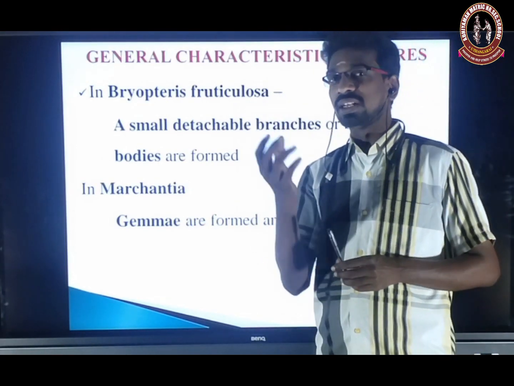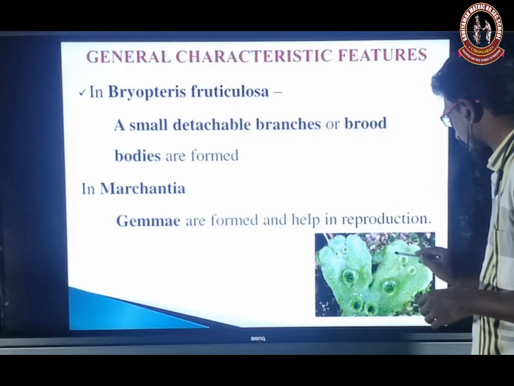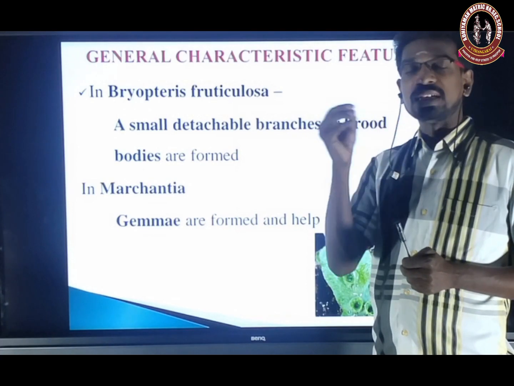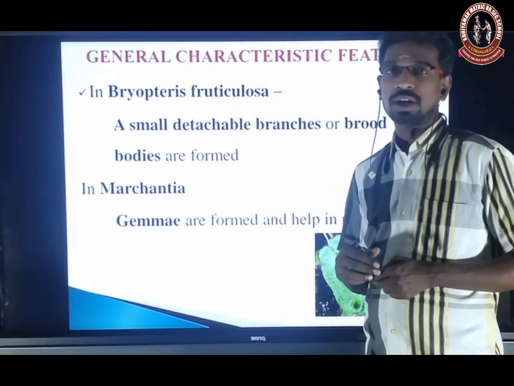The gemmae are formed, and this is self-reproduction. Gemma is a cup-like structure, as indicated here. Inside it there are a number of gemmae. Later, they develop into a new young plant.